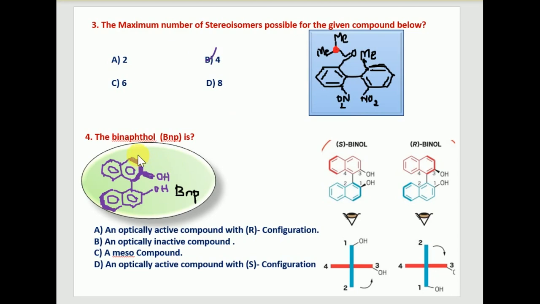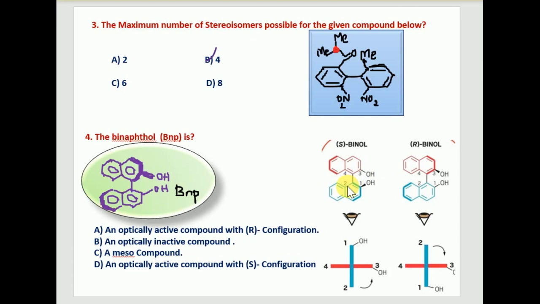So coming to this one, the biphenyl. This question is related to the conformation, a combination of stereochemistry and optical isomerism. There is no doubt that the biphenyl compound is optically active. Why? Because the compound exists as two separate enantiomers, related to each other as enantiomers, and also the rotation of the bond is restricted. You can notice the rotation of this bond is restricted, so the compound is optically active.